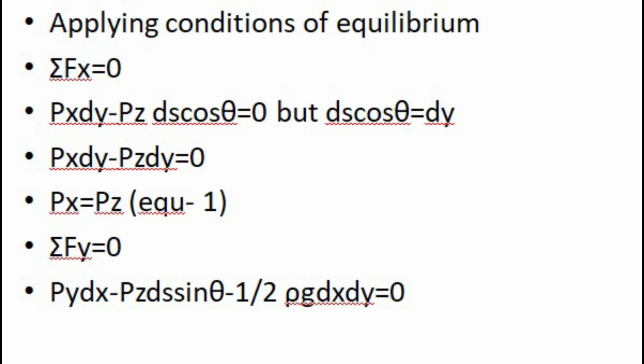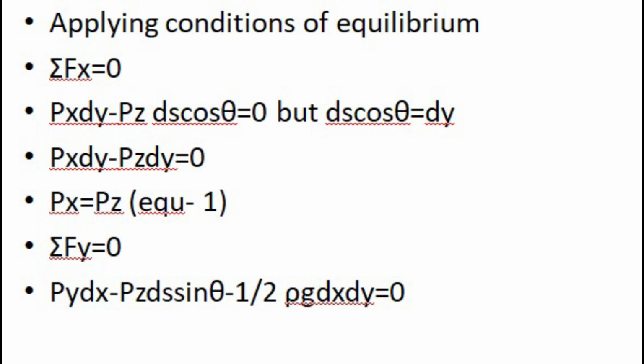So this will be the weight of the element. Now once we have achieved all the forces, since the fluid is in static condition, we can apply the conditions of equilibrium, that is sigma fx equal to 0 and sigma fy is equal to 0. So let us apply equation number 1, sigma fx equal to 0.